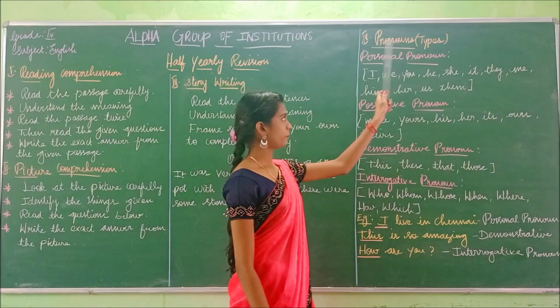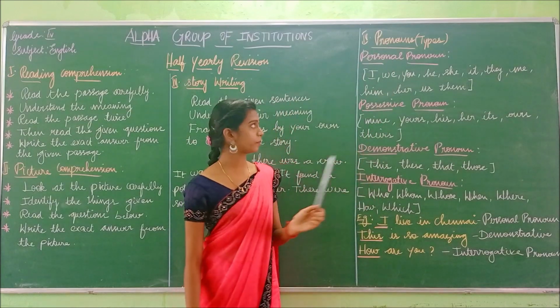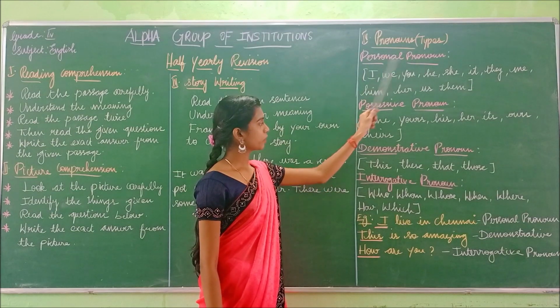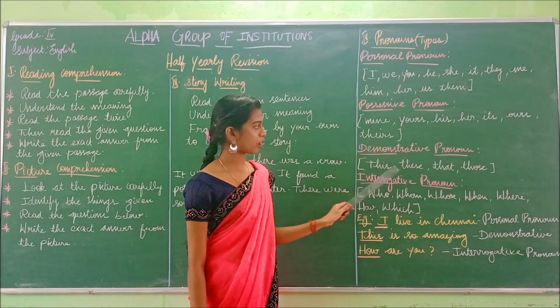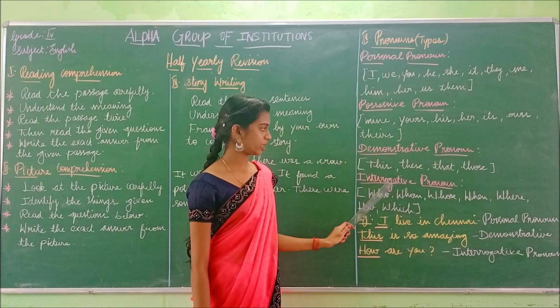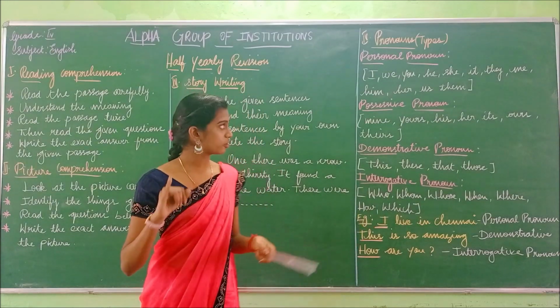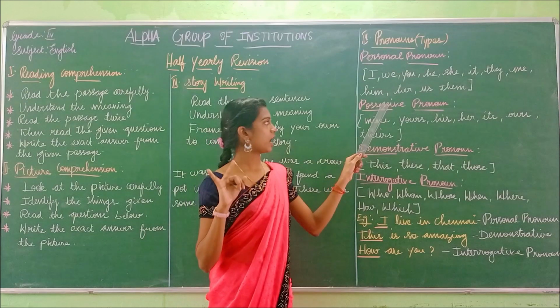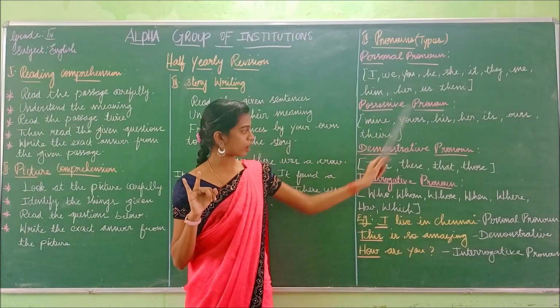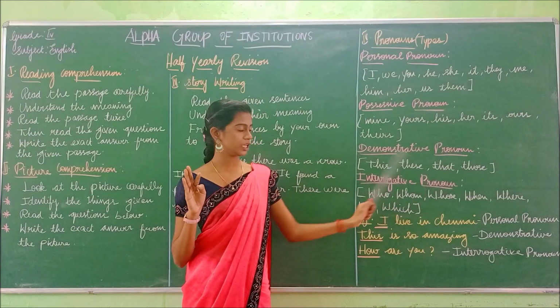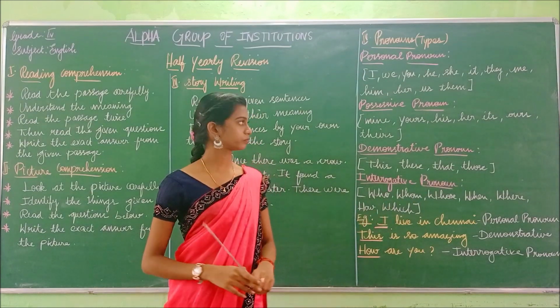The next one is the pronouns. So the types of pronouns are personal pronoun, possessive pronoun, demonstrative pronoun, and interrogative pronoun. We have already discussed the types of pronouns. The first one is personal pronoun, the second one is the possessive pronoun, the third one is the demonstrative pronoun, and the fourth one is the interrogative pronoun.